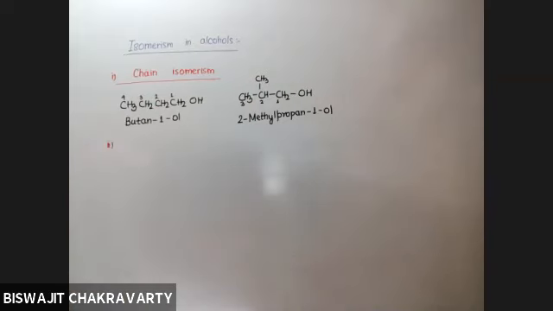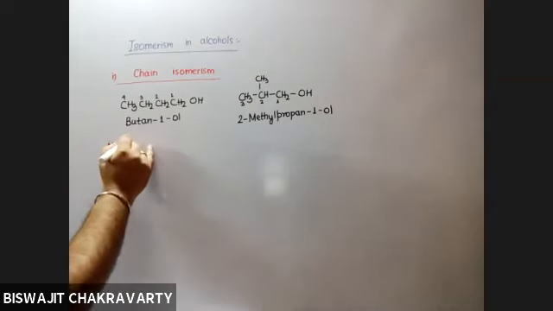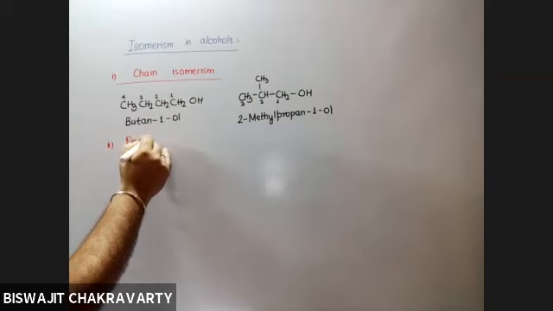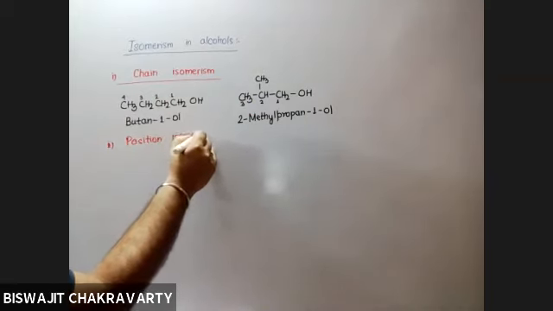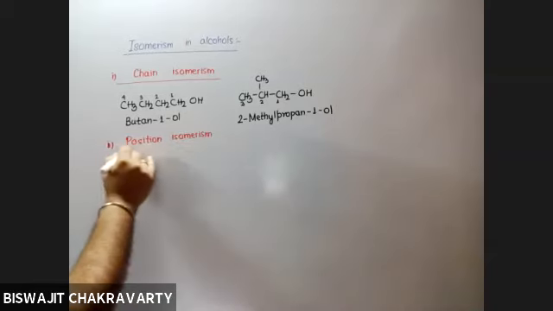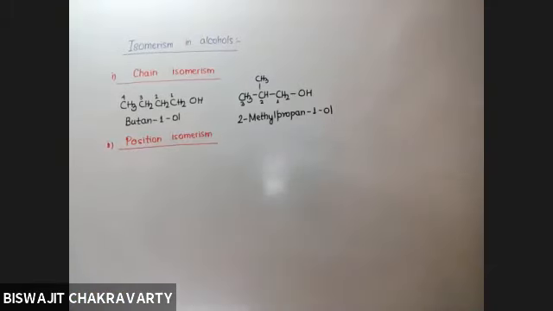Number 2, position isomerism. So position isomers differ in what respect? The position isomers differ, as the name implies, in the position of the functional group.